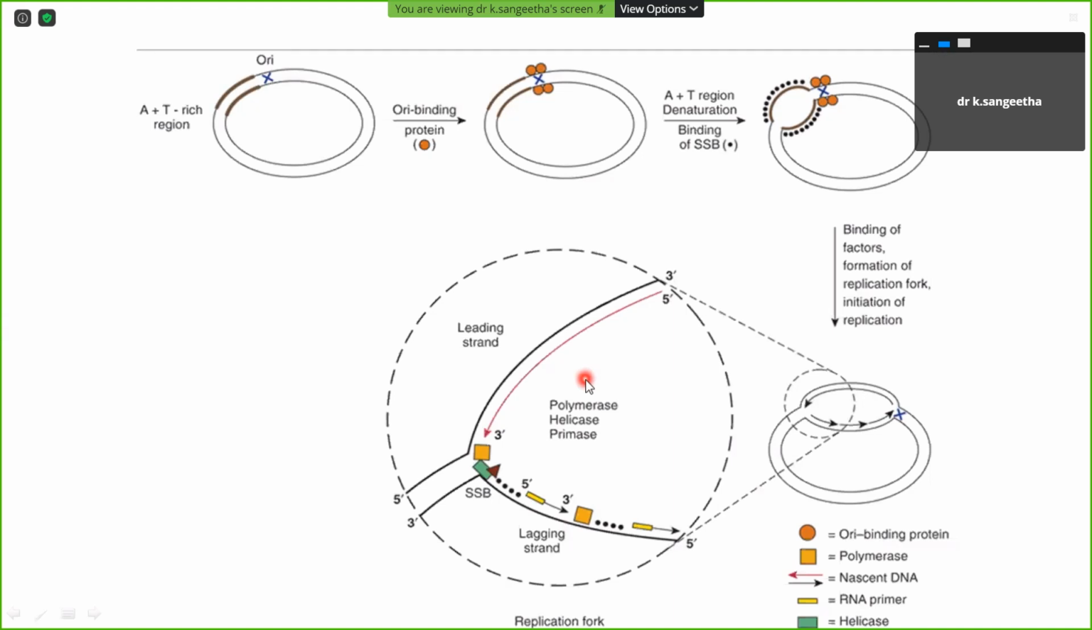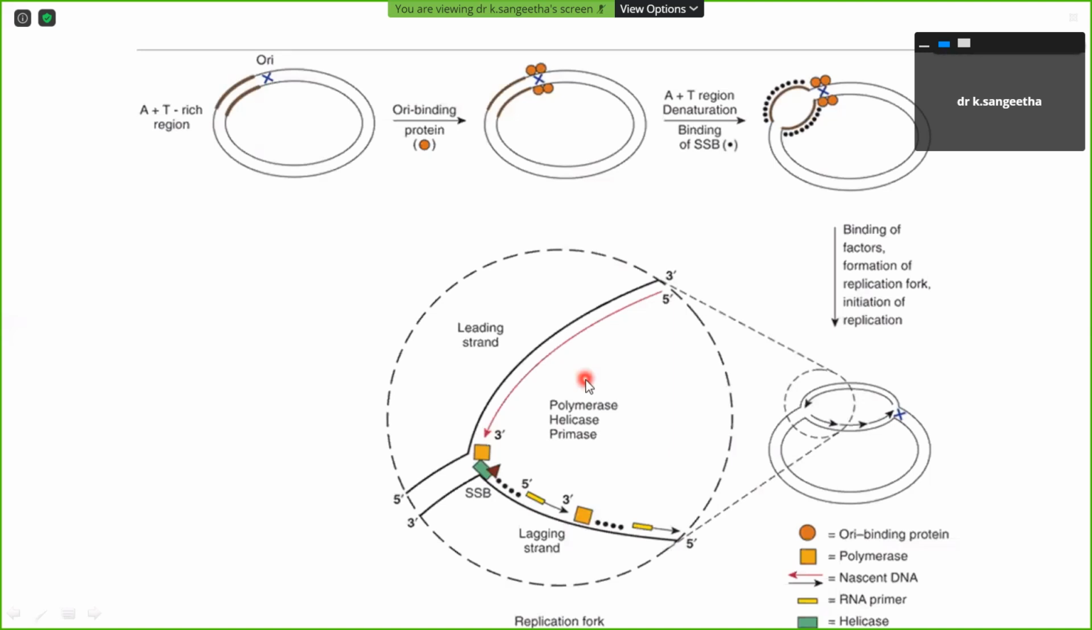Any idea why it's supposed to happen? One side will be a continuous strand, and the other side, the lagging strand, will be in small fragments of RNA primer followed by newly synthesized DNA segments, then RNA primer, then newly synthesized DNA strands. These newly synthesized DNA strands we call Okazaki fragments.